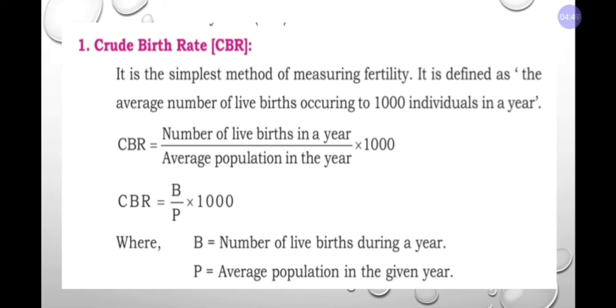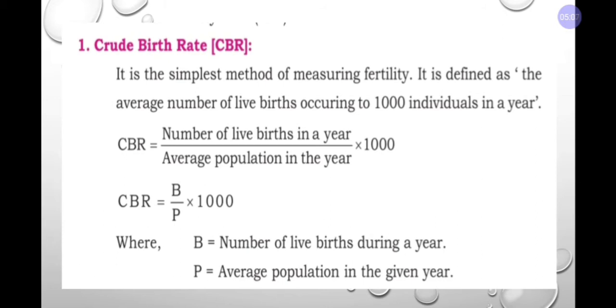Now to memorize this formula, we will use the short formula: CBR equals B divided by P into 1,000. B refers to births during the year, P refers to the average population.